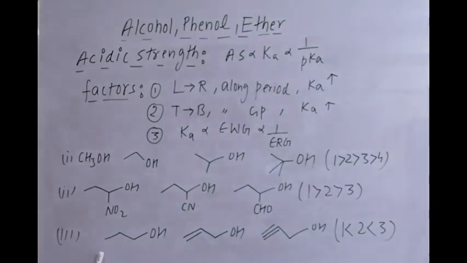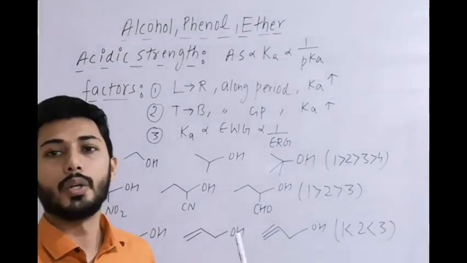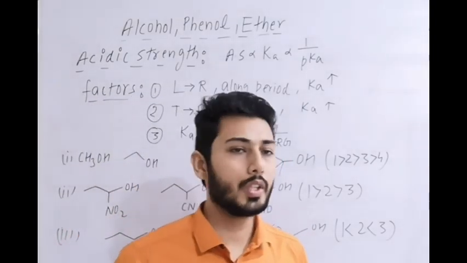Example number 3. In all the cases the only difference is sp3 carbon, sp2 carbon, sp carbon. The sp carbon is the most electronegative among them, then sp2, and least is sp3, or rather here we say plus I effect and minus I effect. Due to the sp carbon, the minus I effect is strongest, then the minus I of sp2 is lesser compared to sp, and sp3 has plus I. The strongest among them is the third option, then second, then first. Due to sp being more electronegative, there is more withdrawing effect, and more acidic strength.